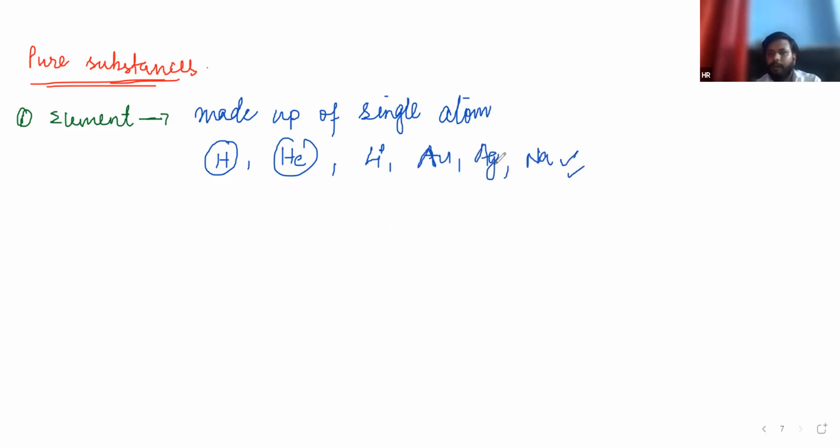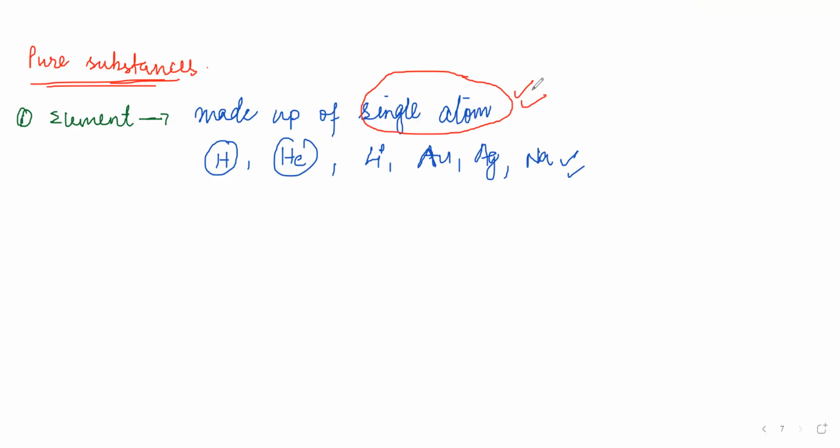All elements are made up of a single atom. Okay, got it, Siddhant? Yes, sir, got it.